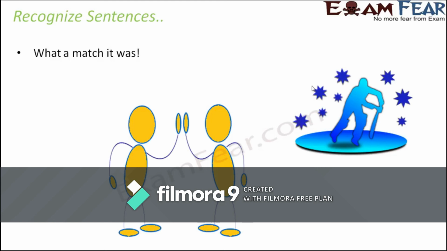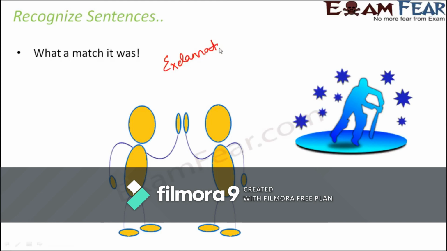Like you could convey the same sentence in a different form, like it was a great match today. A simple statement. So that would have been a declarative sentence. But if you write the same thing in this fashion, what a match it was, it shows a lot more excitement in you. It shows you are very much excited about the match. And this becomes an exclamatory sentence.